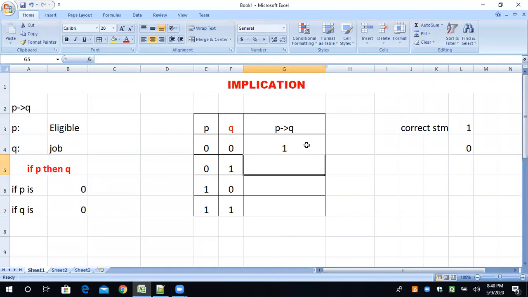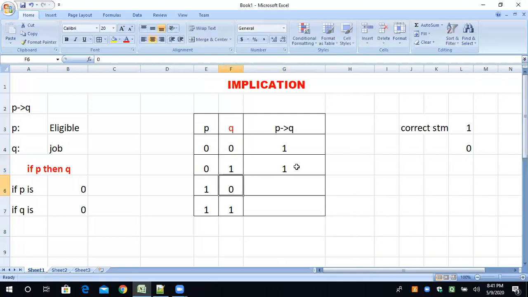Okay, fine. If you are not eligible, then you may get the job. Suppose you are not eligible, but you are getting the job, maybe there may be some reason behind it, maybe by source, maybe by some recommendation. So if you are not eligible, you may get the job. Okay, we can accept this. In some circumstances and situations, it is also right.